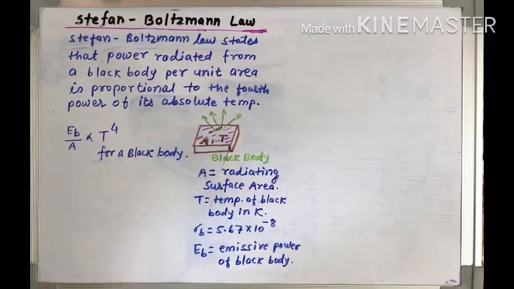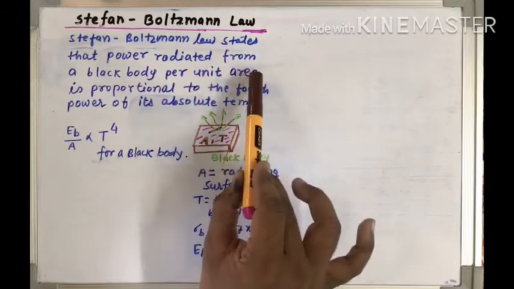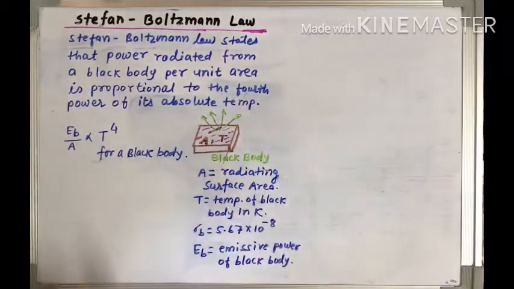Stefan Boltzmann law, named after the two scientists Stefan and Boltzmann. According to the Stefan Boltzmann law, the power radiated from a black body per unit area is proportional to the fourth power of its absolute temperature.